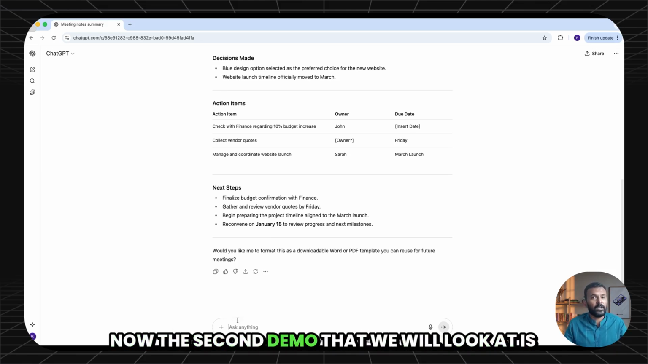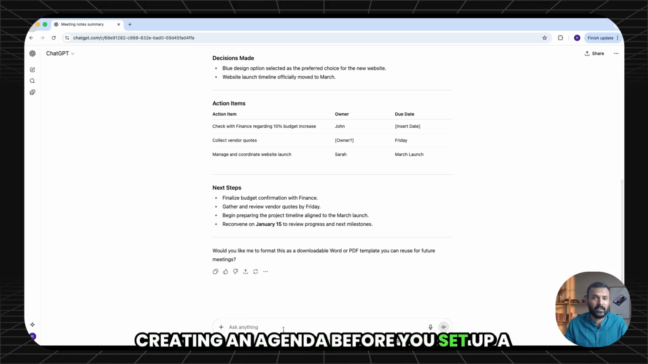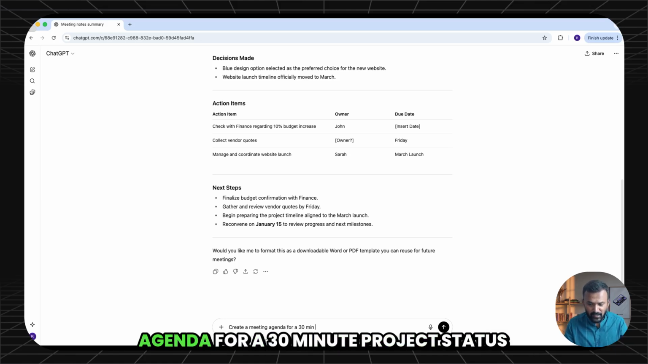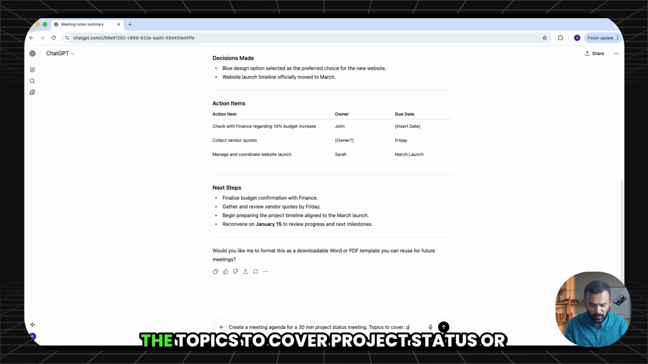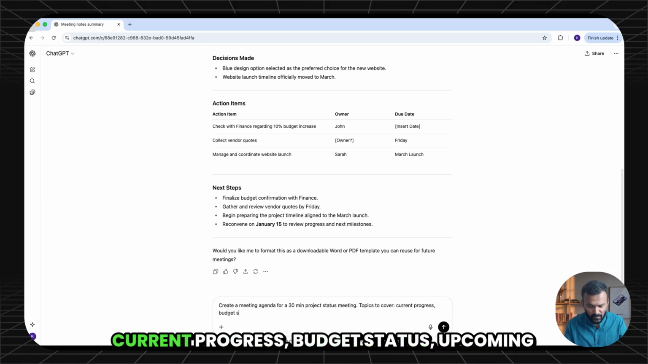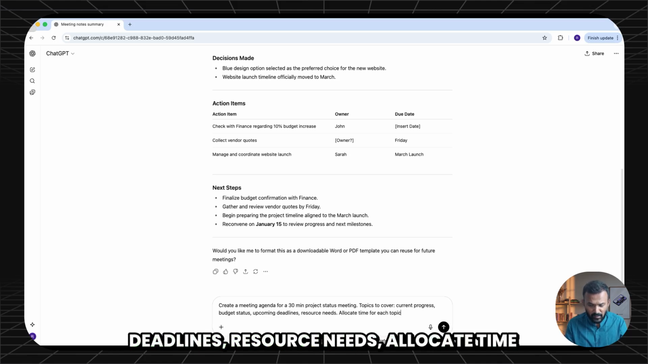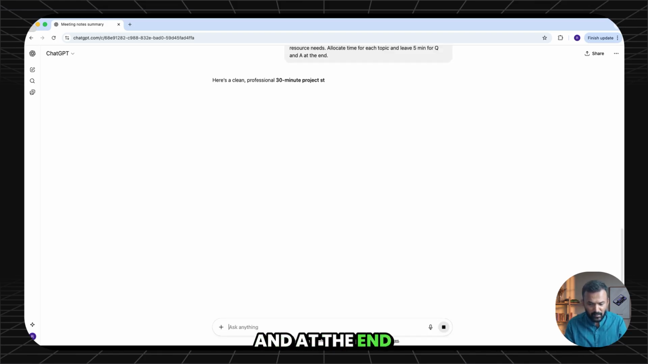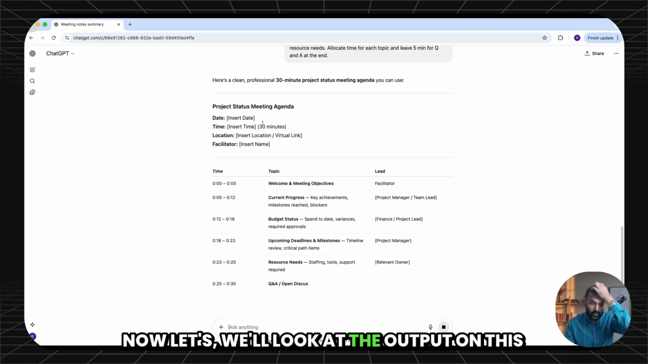Now, the second demo that we will look at is creating an agenda before you set up a meeting. For that, we'll create a meeting agenda for a 30-minute project status meeting. The topics to cover: project status or current progress, budget status, upcoming deadlines, resource needs. Allocate time for each topic and leave 5 minutes for Q&A at the end. Now we'll look at the output on this one.